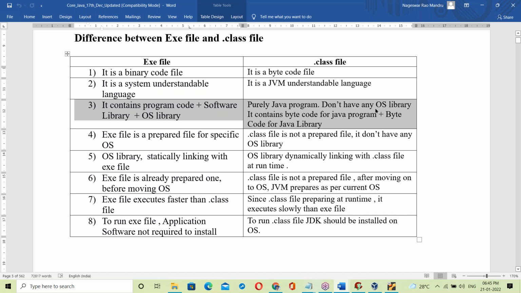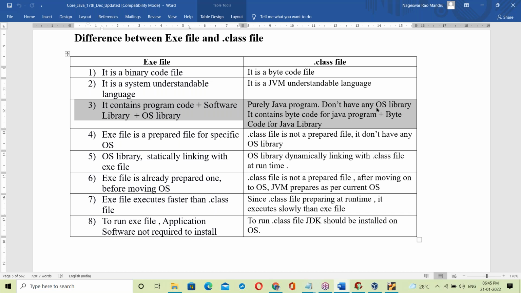The Python interpreter takes care of linking the script to the different operating systems. The Python interpreter is also OS dependent: one for Windows, one for Linux, one for Unix.